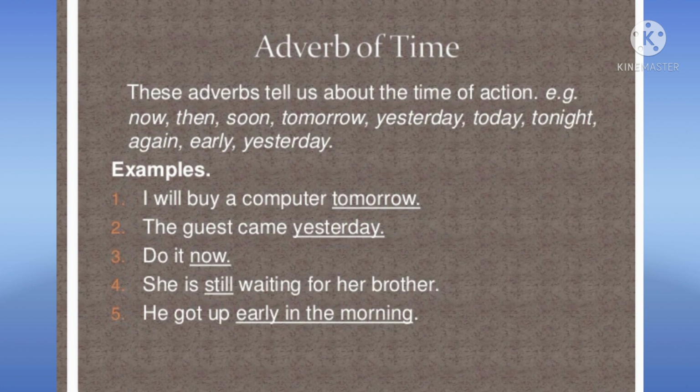The guest came yesterday. When did the guest come? The answer is yesterday. Do it now. Okay, when should I do it? Now. She is still waiting for her brother. Okay, so it answers the question when. When is she waiting still? He got up early in the morning. When did he wake up? For that you will get the answer early in the morning.